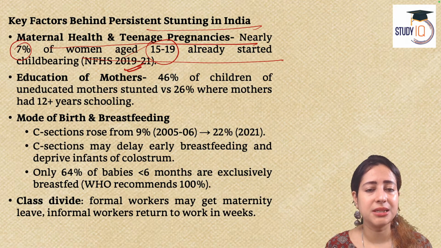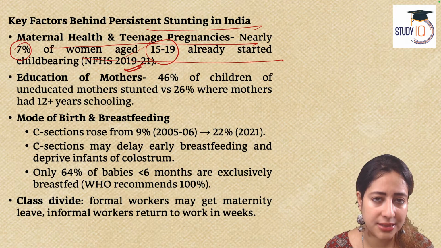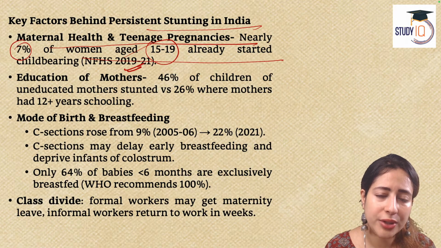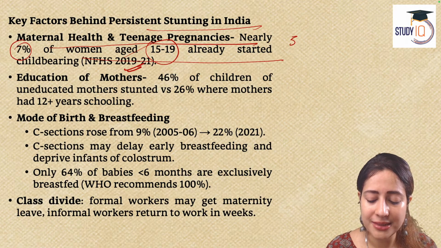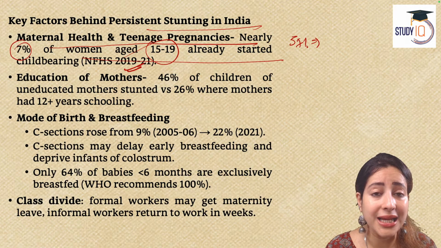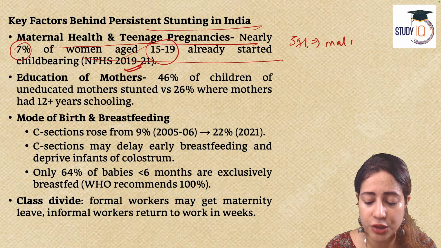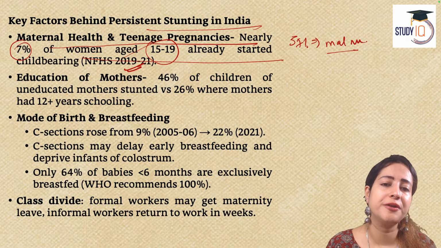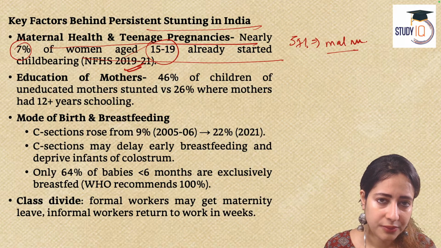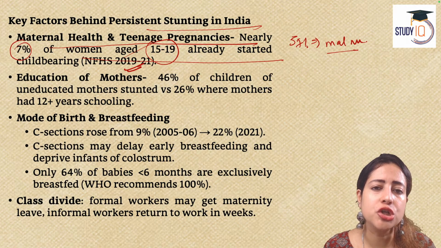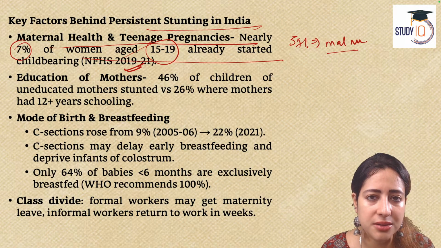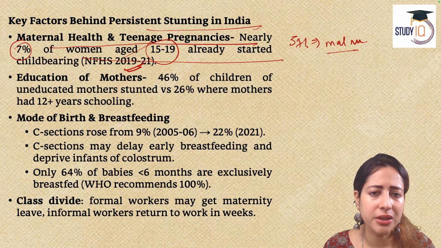When 7% young girls are experiencing pregnancy, added to it is the problem that 57% among them are already anemic. They are a victim of malnourishment. They have zero knowledge about family planning, birth control. What happens to such children who are born to these young mothers? Naturally, these children are born underweight.